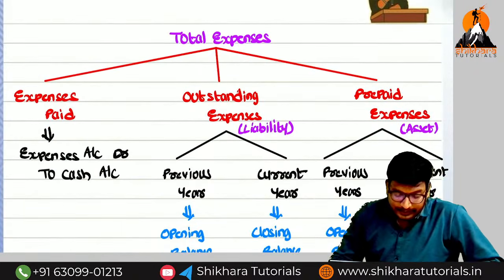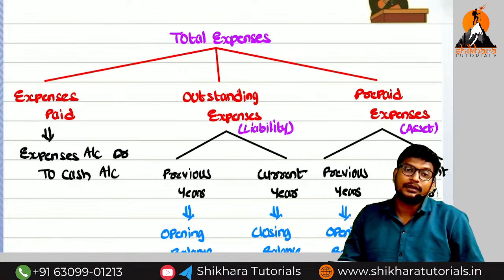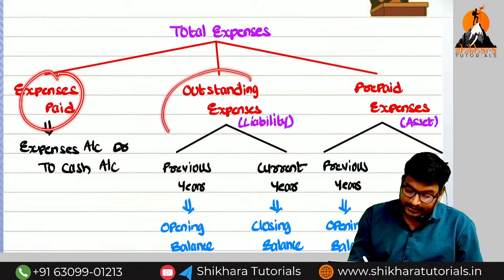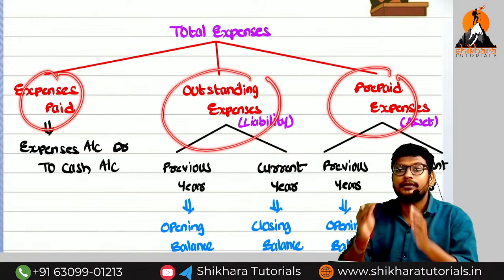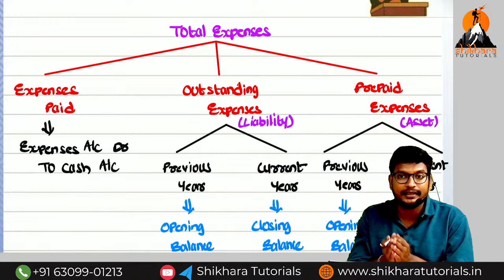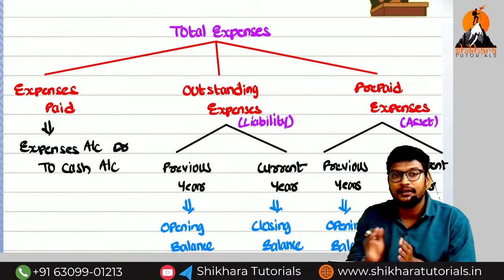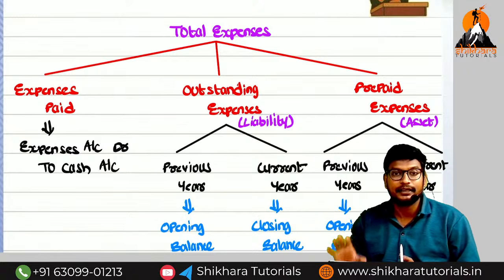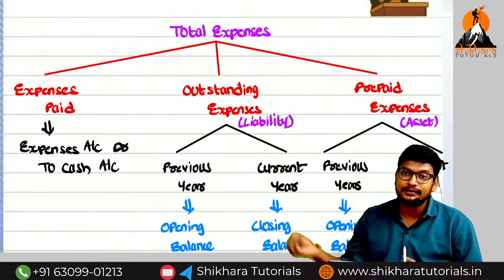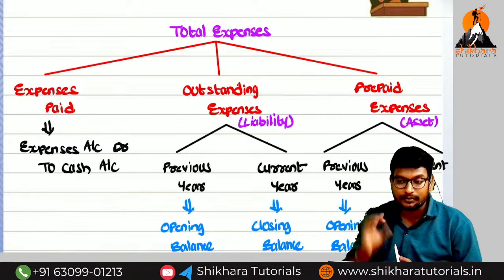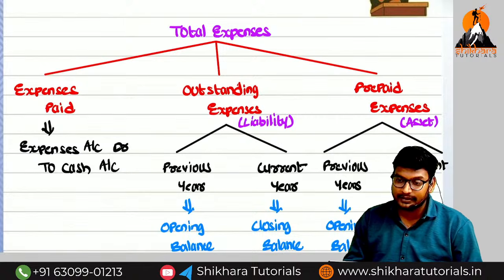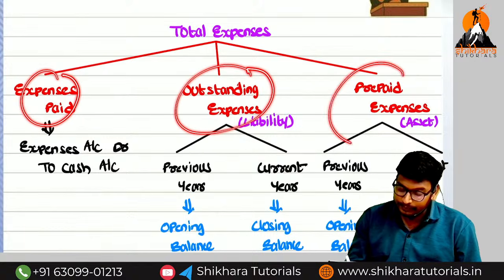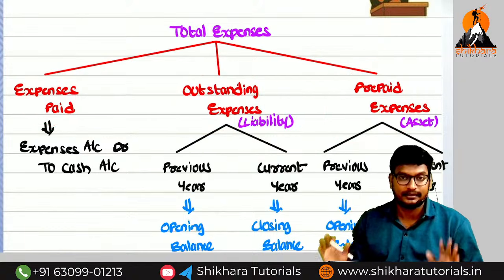Sir, here the normal transactions in the expenditure account are called expenses paid, outstanding expenses, prepaid. These are the normal transactions like asset. If you take the asset account, what are the normal transactions related to asset? Purchase of asset, sale of asset, depreciation. In the same way, these three are normal transactions: expenses paid, outstanding expenses, prepaid expenses.